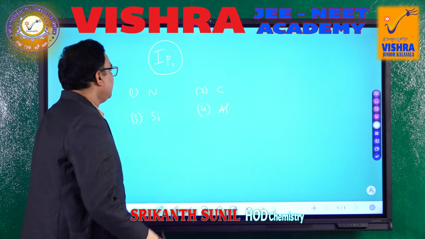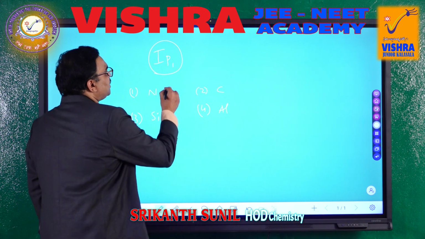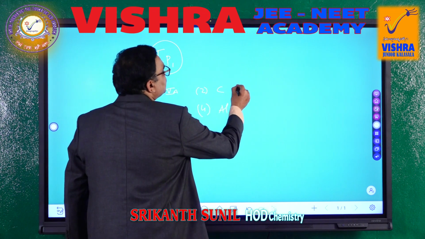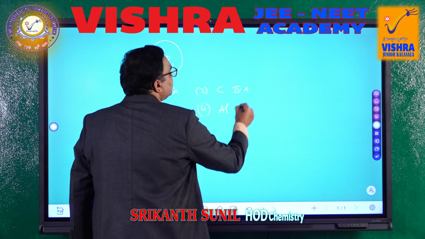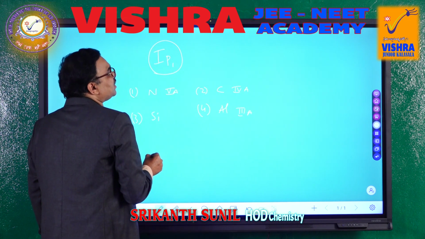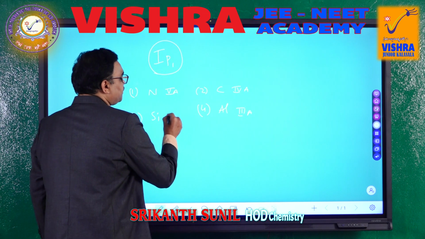Very easy. Nitrogen belongs to the 5th A group, carbon belongs to 4th A group, aluminum belongs to 3rd A group, and of course silicon belongs to the carbon group only.